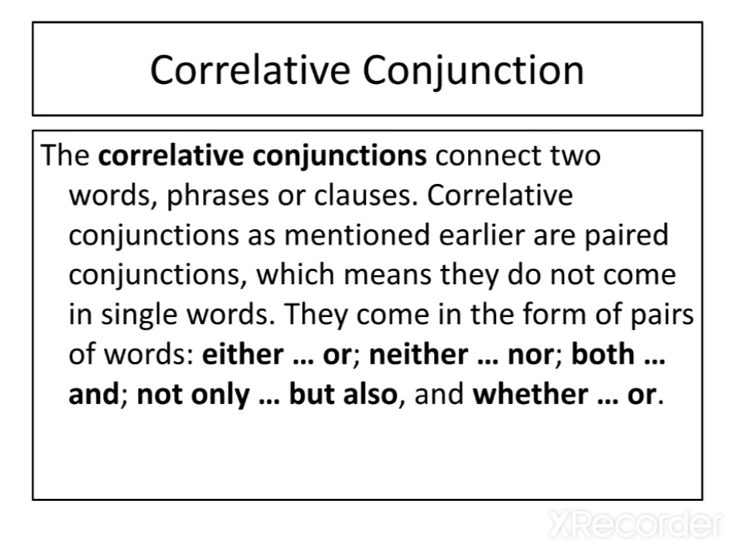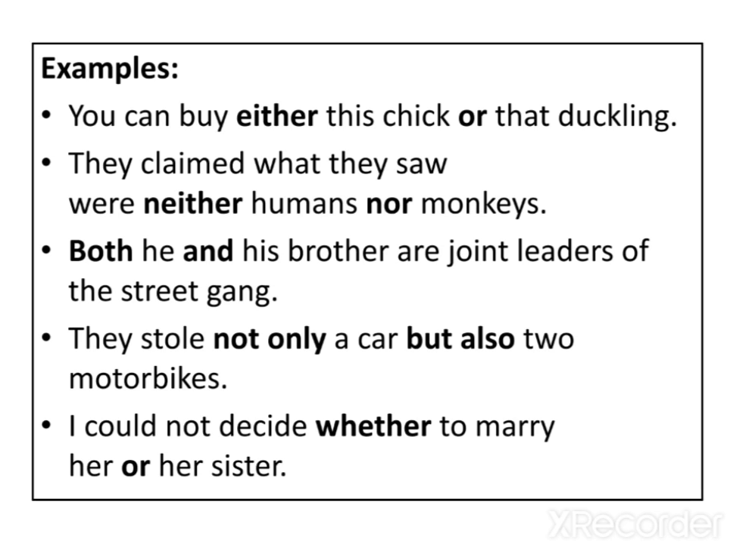Like this. You can see in the example, you can buy either this chick or that duckling. So you can see that either or are used as a pair in this example. Similarly, both and are used as a pair in this sentence. They stole not only a car but also. So not only but also are used in a pair in the same sentence. I could not decide whether to marry her or her sister. So here you can see whether or are used in the sentence, which are paired conjunctions.